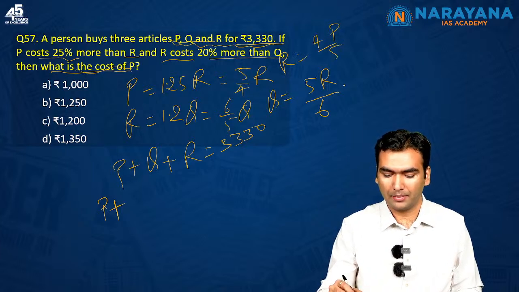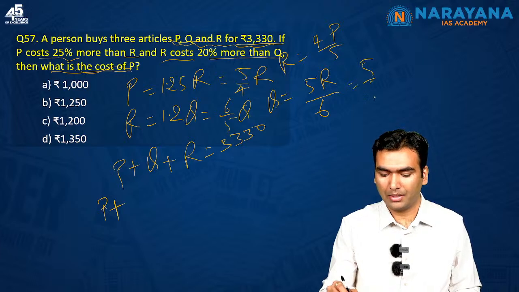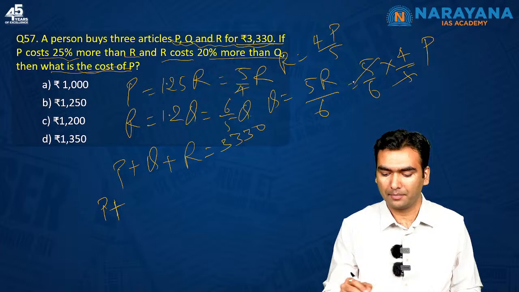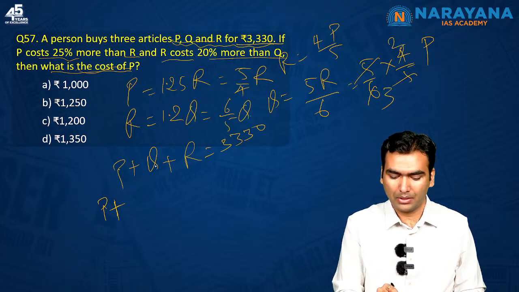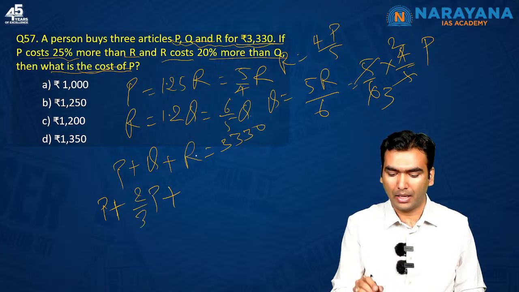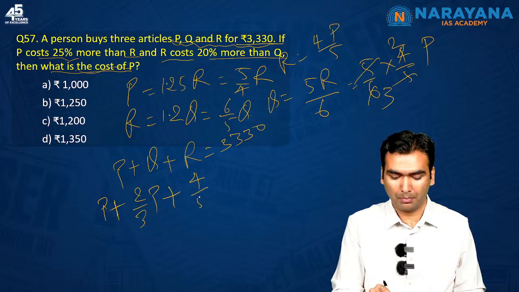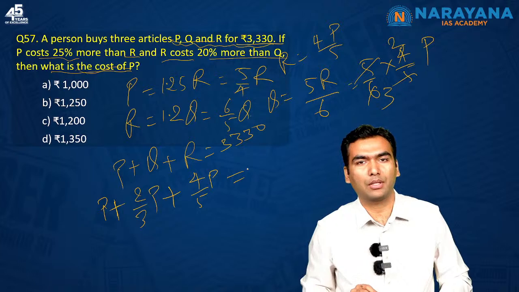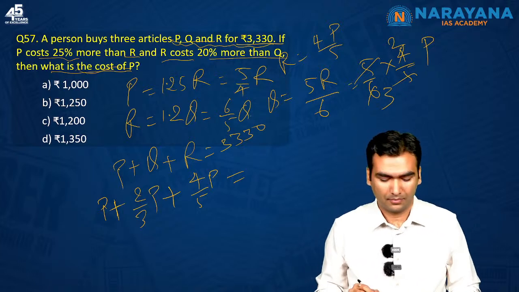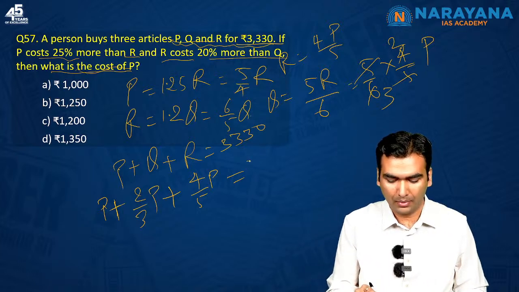Again replace it here. So Q is equal to 5 by 6 into 4 by 5 P, which is 2 by 3 P. So P plus 2 by 3 P plus 4 by 5 P. Do keep checking my calculation as well, whether I am right or not.